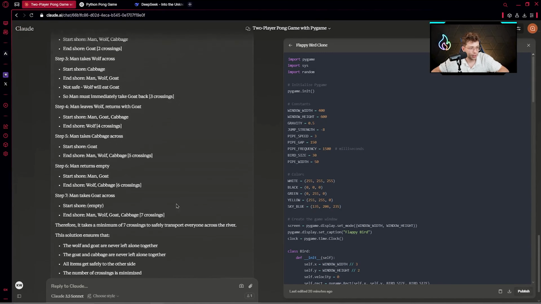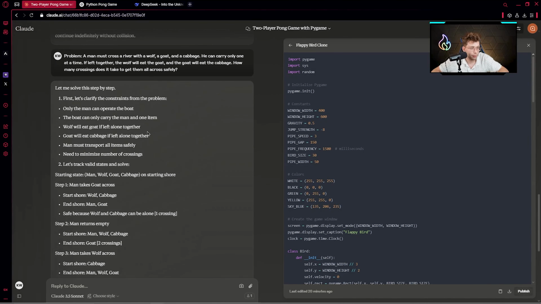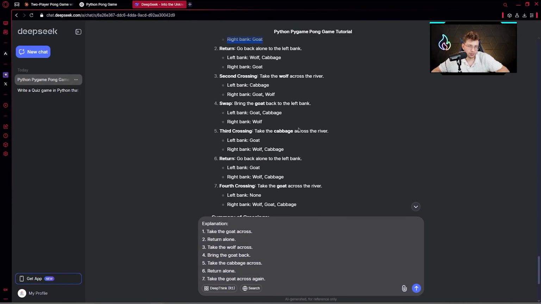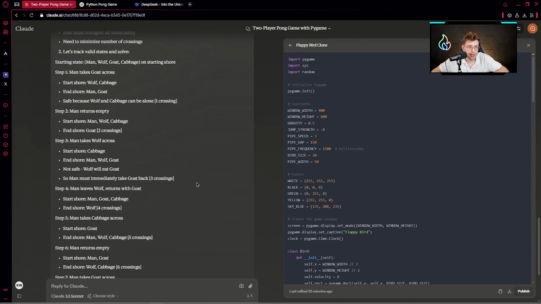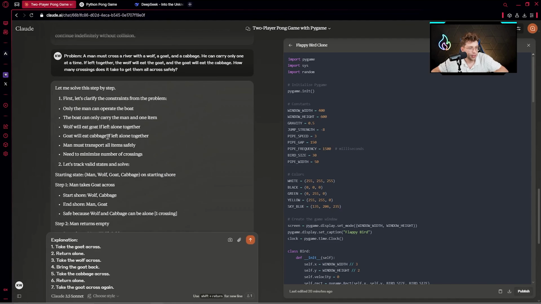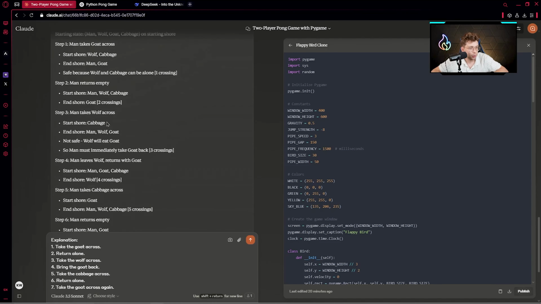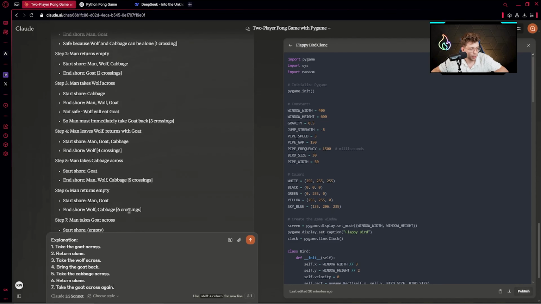And now let's see how Claude AI managed to solve the problem. First of all, I really enjoyed the way DeepSeek responded to us, because we had clear information and everything step by step. ChatGPT did the same job. When it comes to Claude AI, I like this format less. Nevertheless, let's read it. So let me paste that. Firstly, take the goat, return alone, and take the wolf across. Man leaves the wolf, returns with the goat.